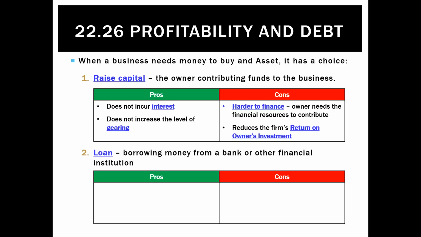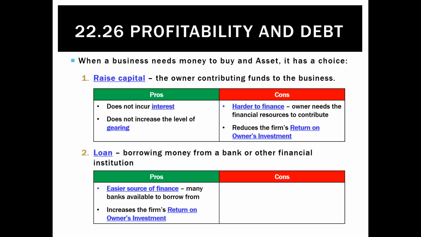On the other hand, a loan actually does have some pros, and that is it's easier. We can go to the bank and borrow money, that's what they do, rather than having to try and find it ourselves as the owner. And secondly, we just saw that if I do borrow money, it will actually increase my return on investment. The cons of that are obviously that any loan or debt incurs interest expenses, and it will actually increase the level of gearing, which we learned does increase our financial risk and makes us less stable.